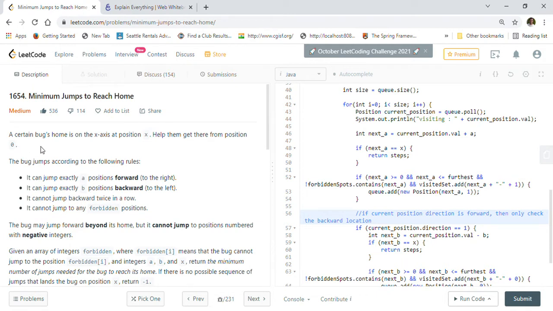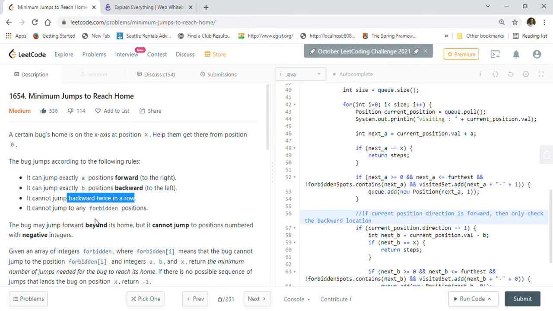So let's go through the description of the problem. A certain bug's home is on the x-axis at position x. Help them get there from position 0. The bug jumps according to the following rules. It can jump exactly A positions forward to the right. It can jump exactly B positions backward to the left.